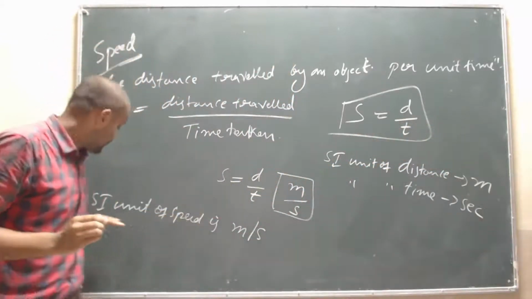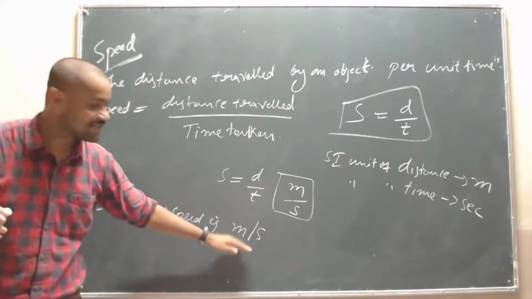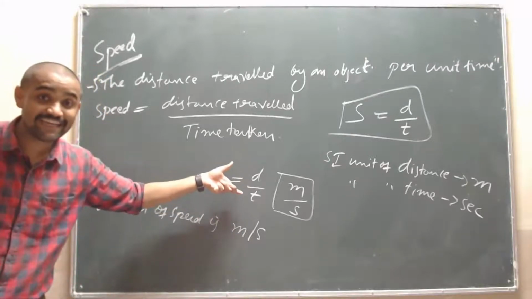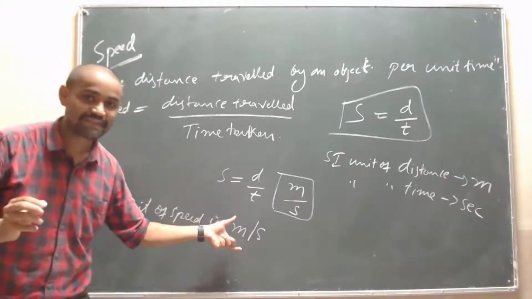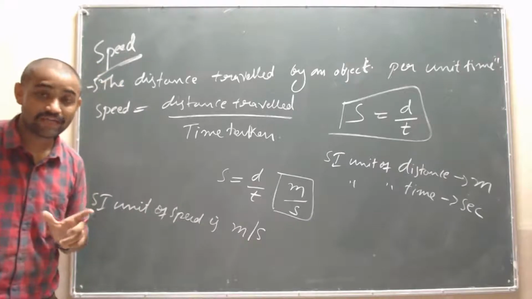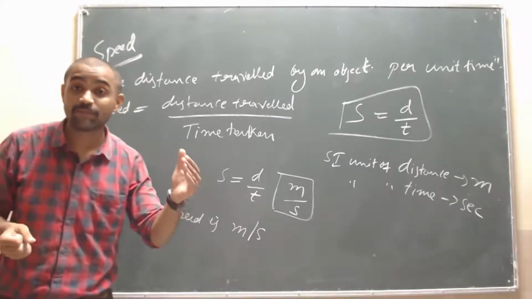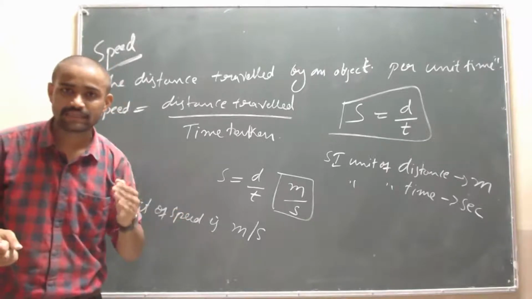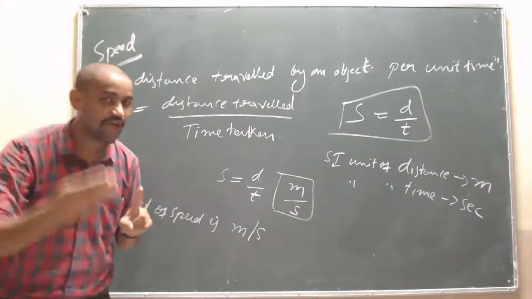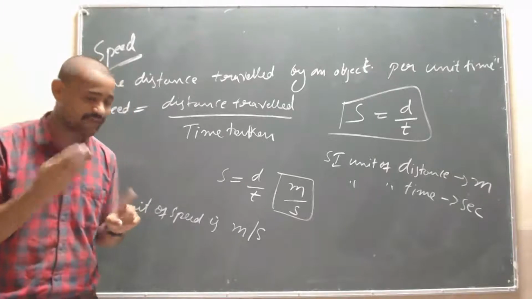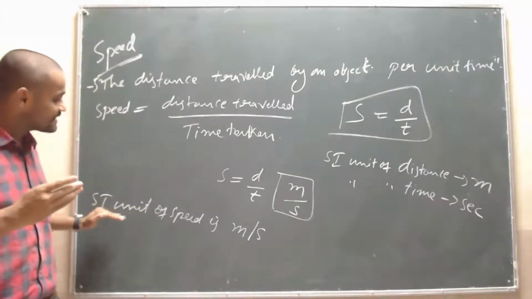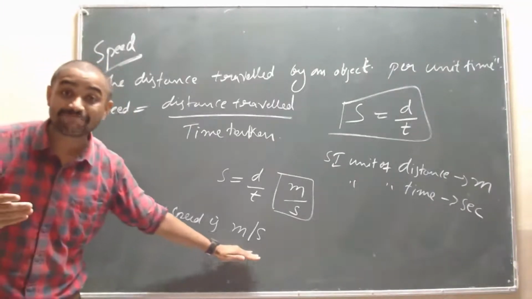Very good. The SI unit of speed is meter per second, because as usual I have substituted in the formula and we will get meter per second. Okay sir, in other words can we also say that the SI unit is measured in kilometer per hour? Don't be confused, in the next video I will clear that up.